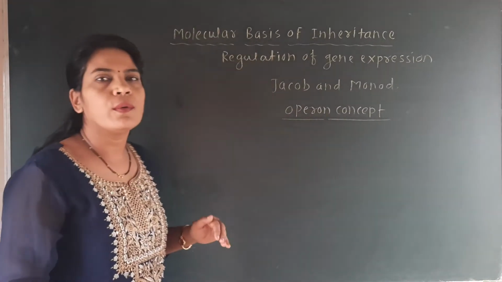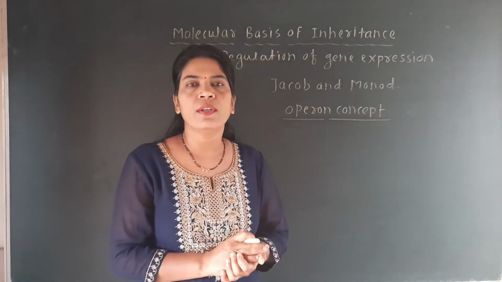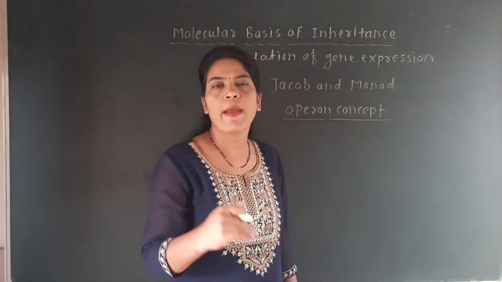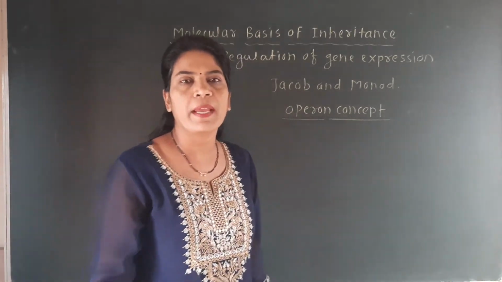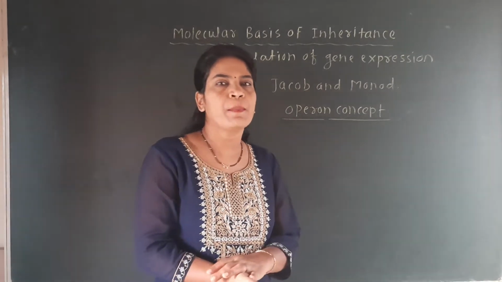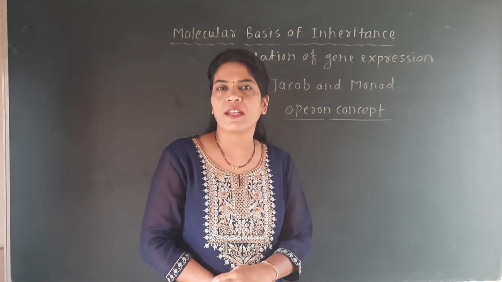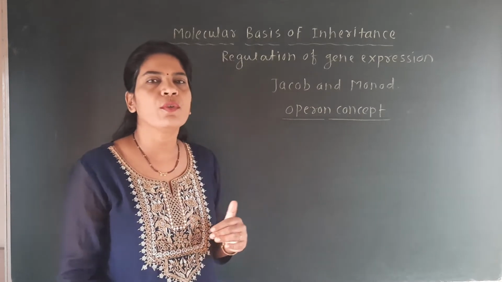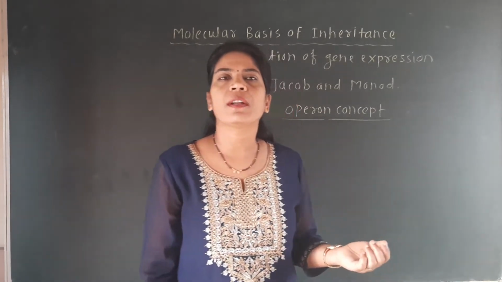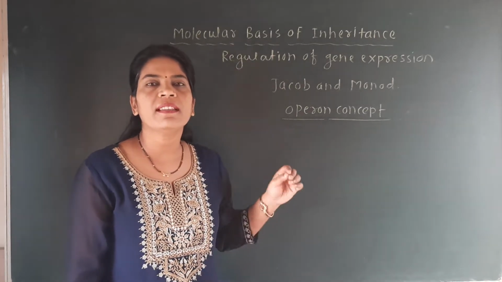This is the model given by Jacob and Monod. It explains how the gene can express, or how the activity of the gene is regulated. In this lecture I am going to explain the whole concept of the operon, and in the next lecture, according to our textbook, we will discuss the same point.